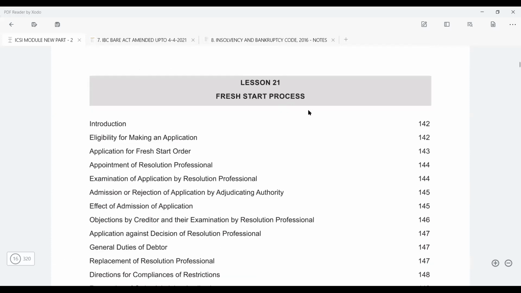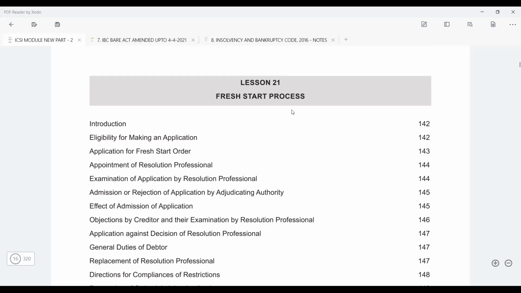Okay, just revise whatever I have covered till now and also go through the module. New syllabus students will definitely go through your module. Old syllabus students, I believe that even if you go through the new syllabus module, there is no harm in that. The relevant notes are anyway there in the slides, so you have to study only that much, but just go through. It won't take much time, and as I said, in the module they have given it in a very precise manner.